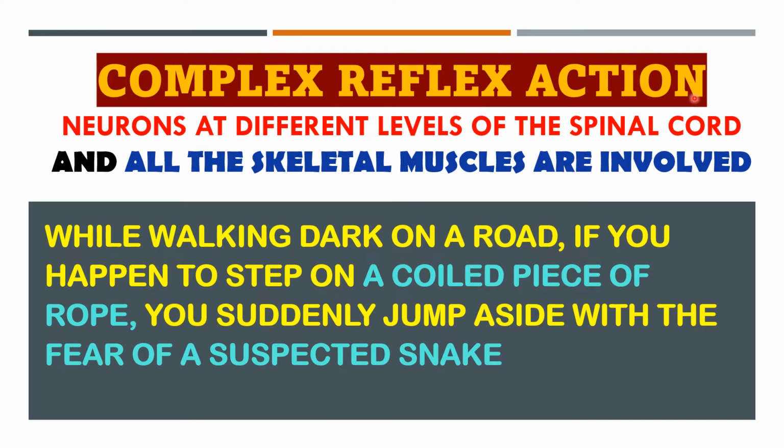Complex reflex action. Neurons at different levels of the spinal cord and all the skeletal muscles are involved in this. That's why it is called complex reflex action. While walking in the dark on a road, if you happen to step on a coiled piece of rope, you suddenly jump or run aside with the fear of a suspected snake. At that time your skeletal muscles and neurons at different levels of the spinal cord are involved.